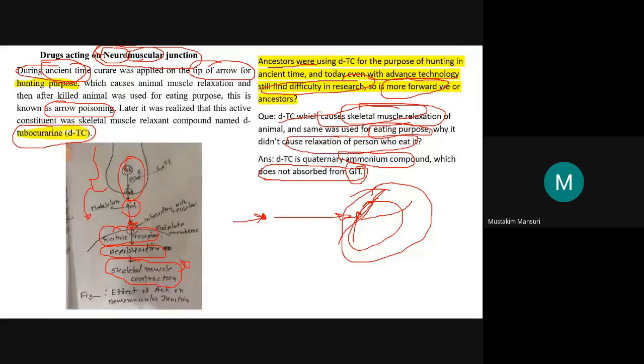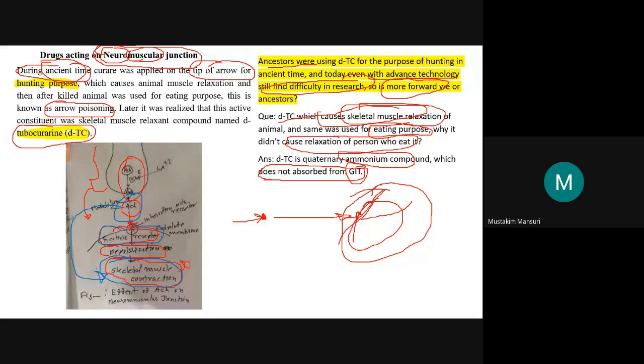This released acetylcholine is producing skeletal muscle contraction by the nicotinic cholinergic receptor-acetylcholine interaction.